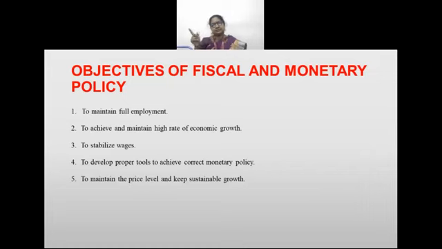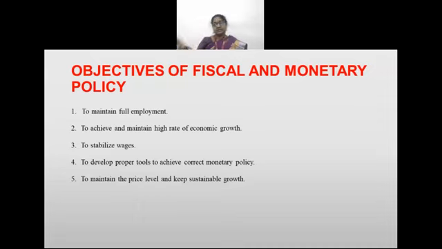It's a chain. To develop proper tools to achieve correct monetary policy. They have to implement the correct tool. What is this tool?